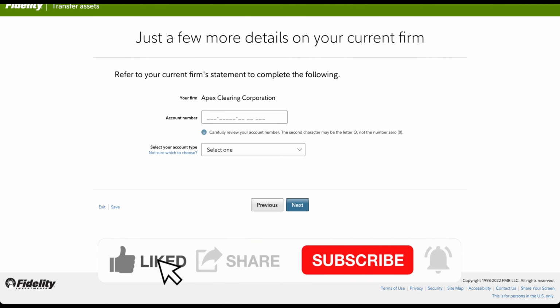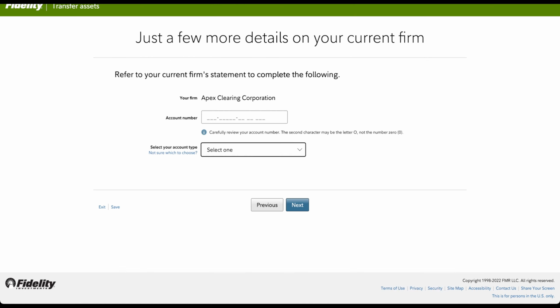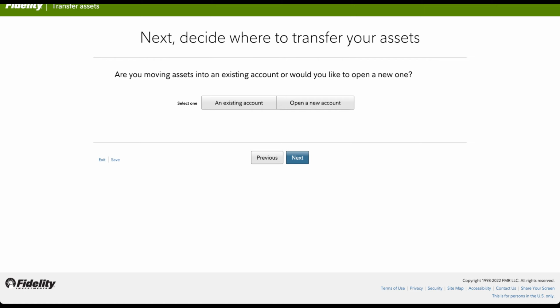And now you will see the account number in the form that is there in your statement. So you give the account number there, you select the account type as brokerage individual, and then you click on next. In the next page, it will prompt you whether you're transferring the Stash brokerage account into an existing account, or you want to open a new account.